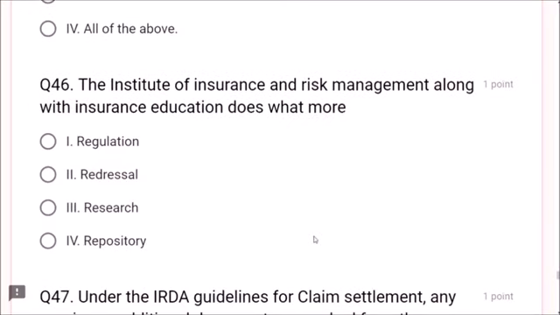Next, question number 46. The Institute of Insurance and Risk Management along with insurance education does what more? Regulation, redressal, research, repository. Research, friends. Regulation, IRDA, it is. Redressal, different bodies there. Research, it will do some research.